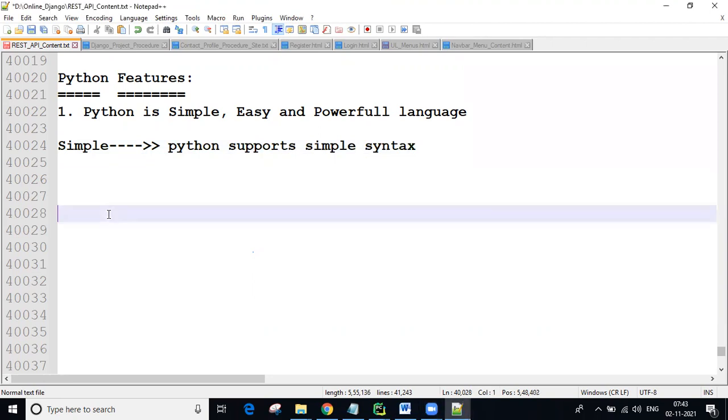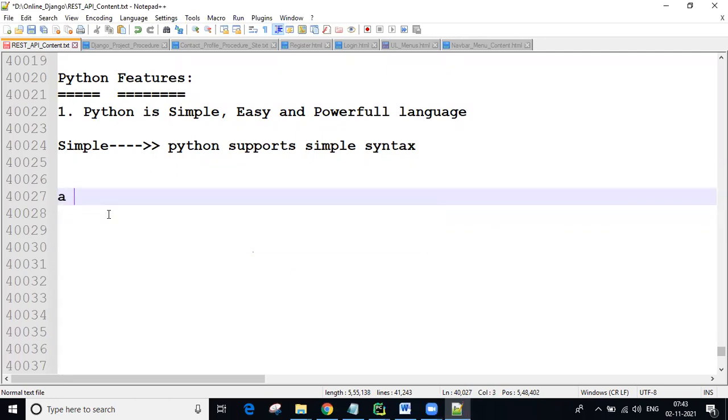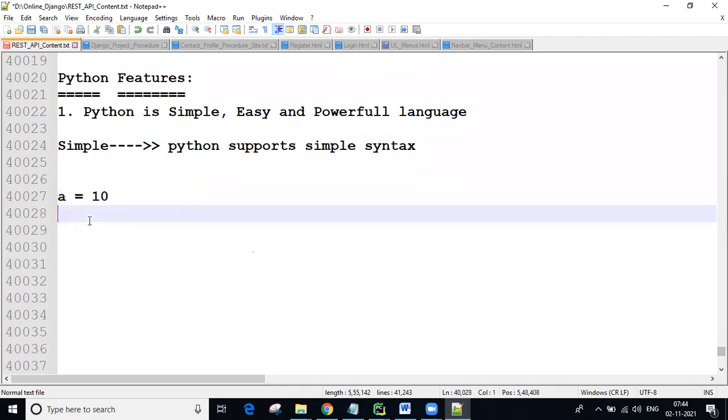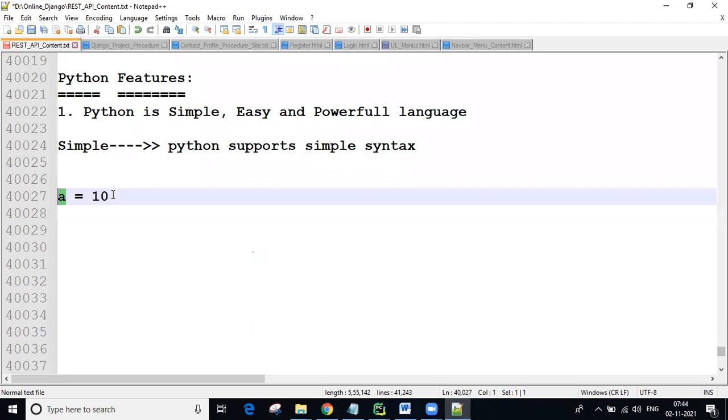You can see the simple syntax here: a equal to 10. We are taking a equal to 10. This stores the value 10 into a variable a. So a is a variable. Later I'll explain what the use of a variable is; for now, just assume it. We are storing the value 10 into variable a. This is the simple syntax.